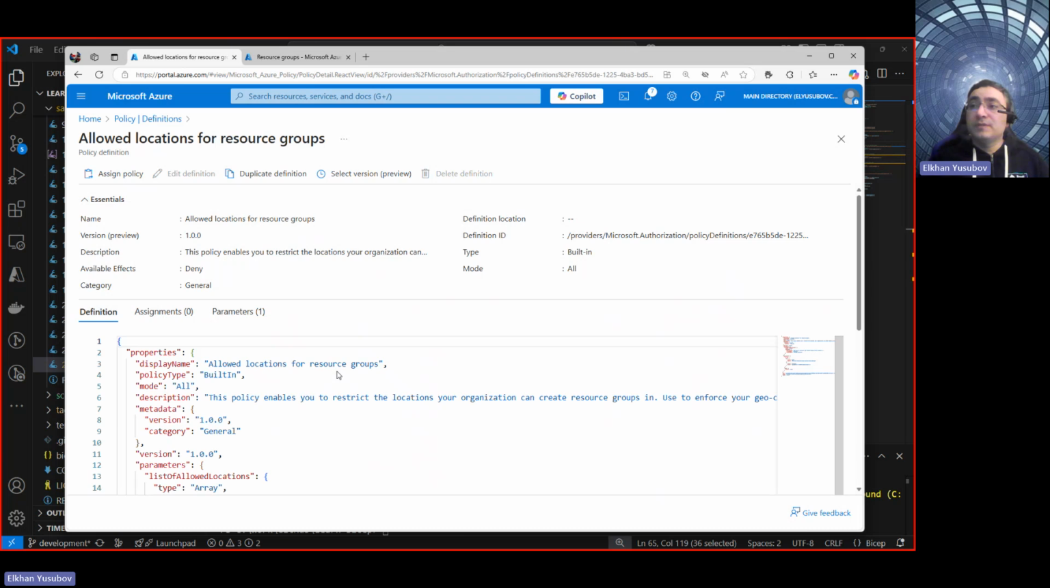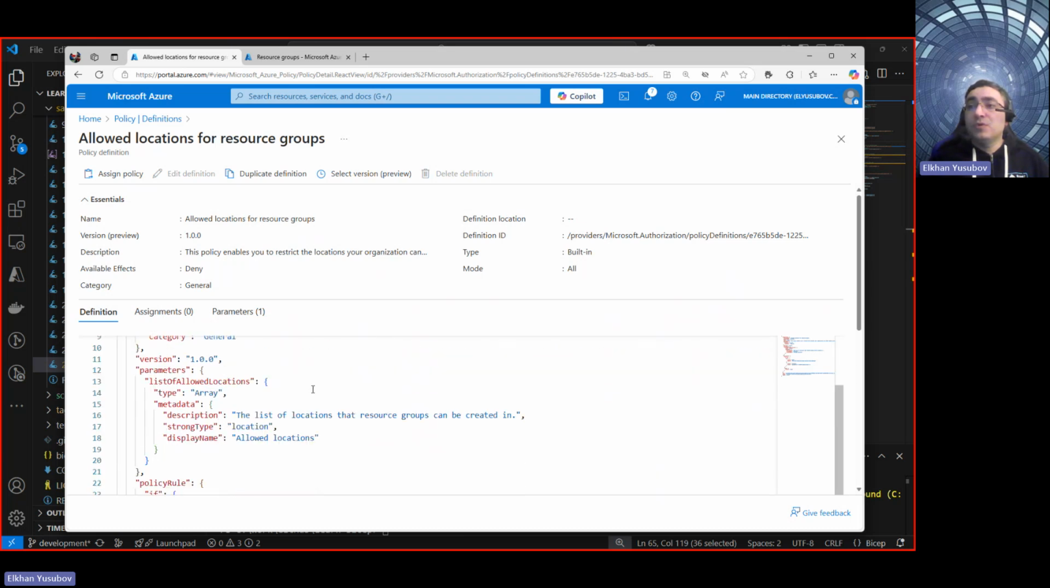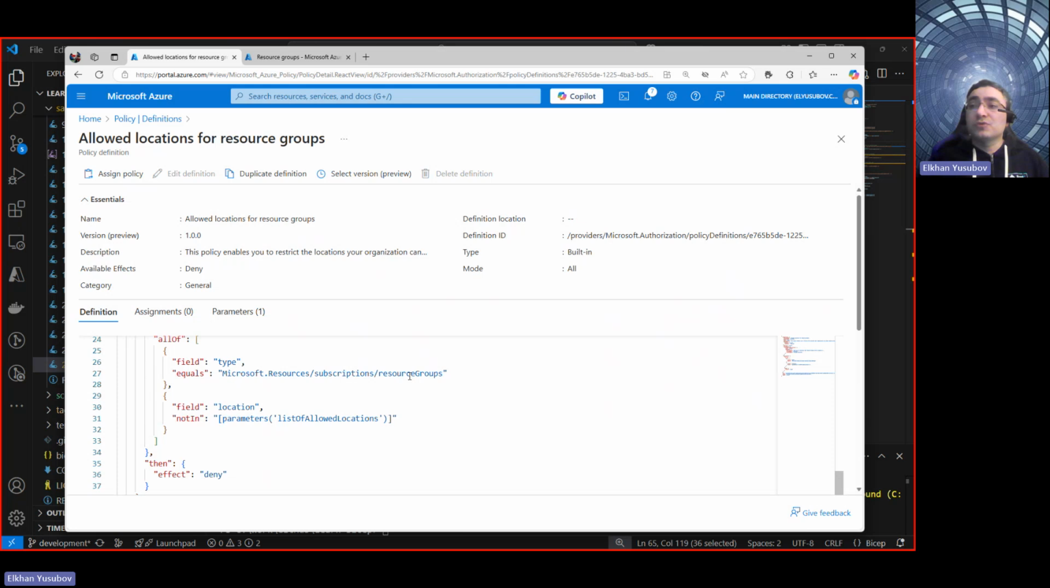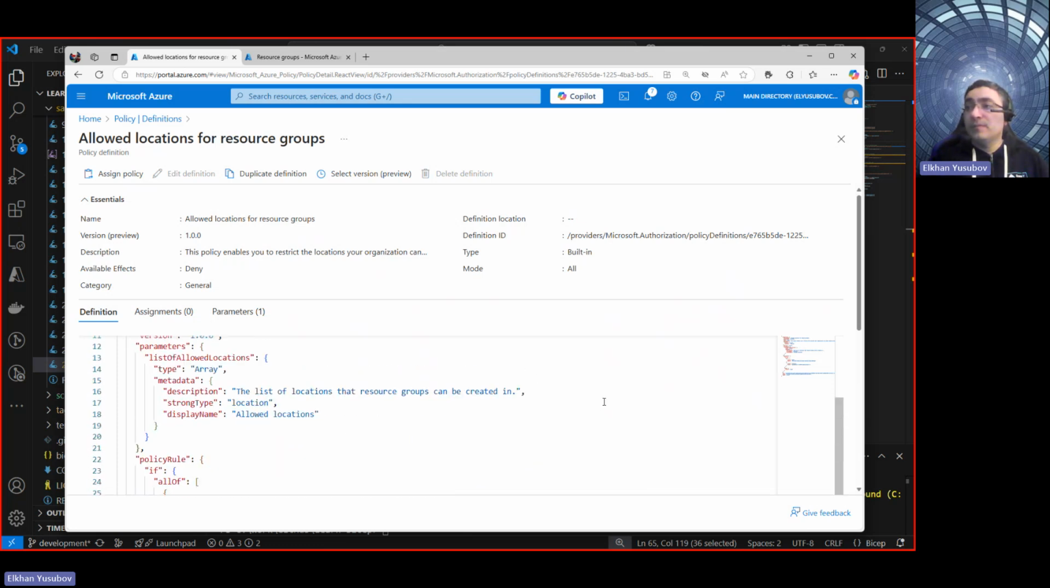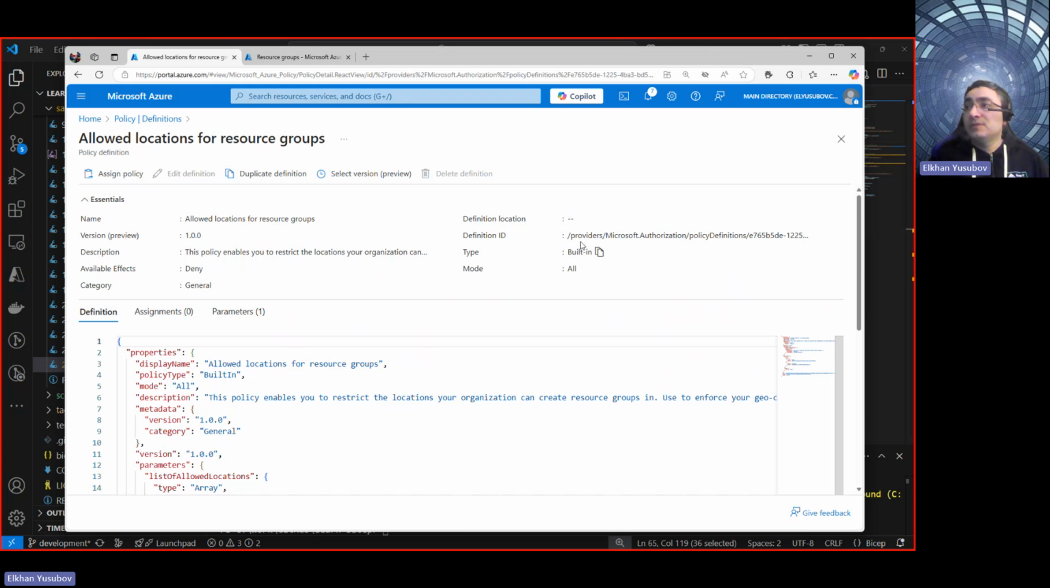If you go to this, it defines that you can use only these allowed locations within the resource group. When you are provisioning resource groups, the location needs to come from this list. Otherwise, it's just going to deny creation of the resource group in your subscription. And as you see, there's a definition ID, which is the ID of this policy. If you look at this definition ID, this is the basic copy of it. You would see that it starts with E765 and it ends with AF988. Okay, that's the one that we see here.